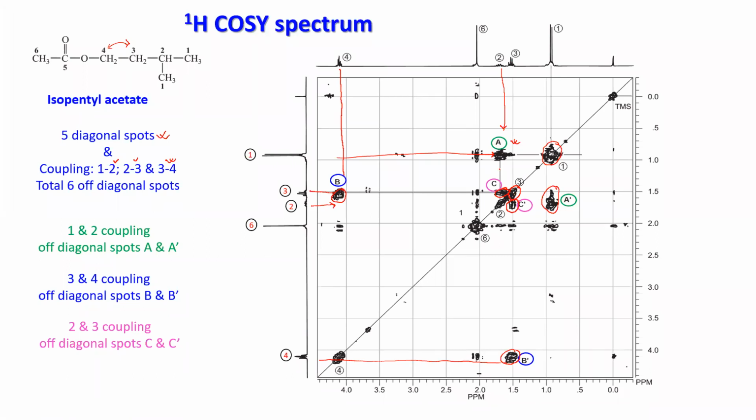You would take from 2 proton. This is coming, extrapolate it. It is coming here. From y here and x here, they are meeting. So this will be another diagonal spot for 2, and 4 you will have here. From x-axis this, from y-axis this, that are meeting. So that is another diagonal spot. So these are the different diagonal and off diagonal spots of this particular molecule.